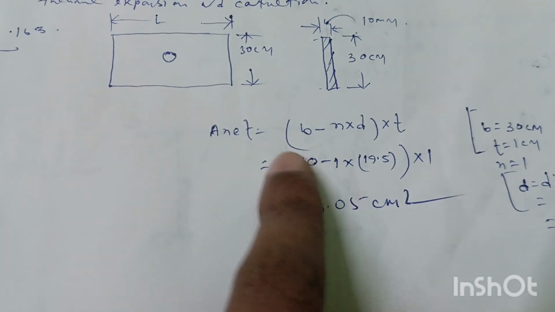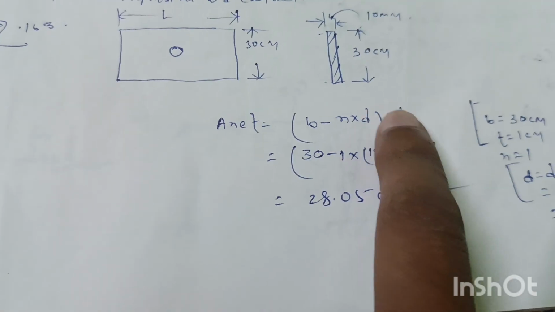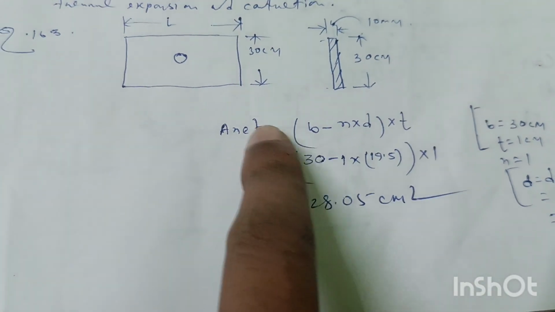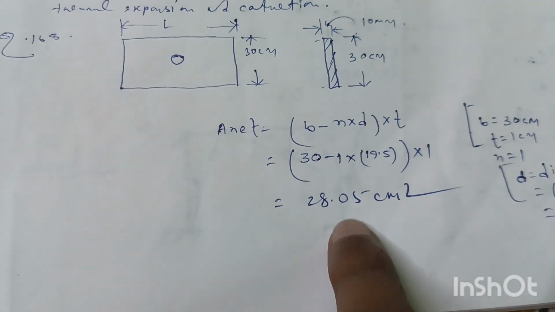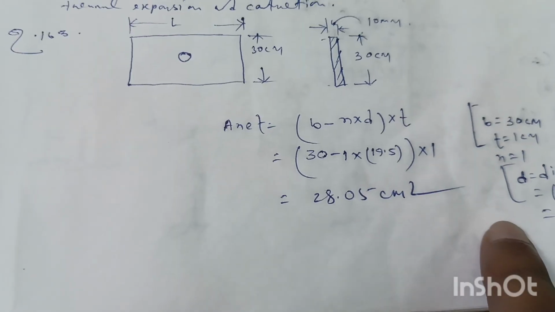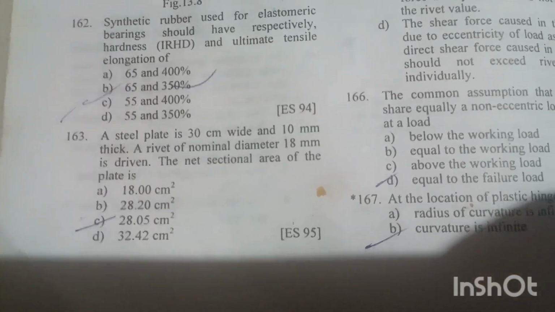If we put all the values into this equation, we will get the net sectional area of this plate equal to 28.05 centimeter square. Option C is the right answer.